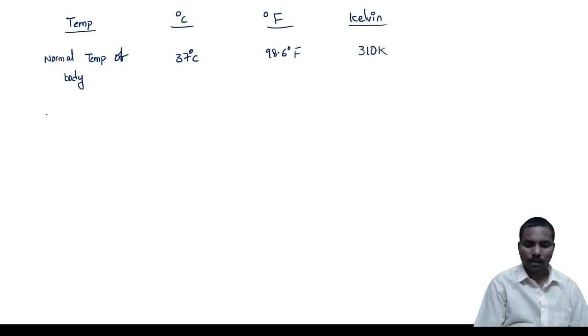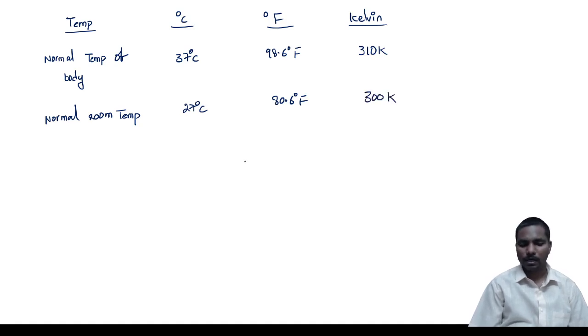Okay. And normal room temperature, generally considered as 27 degrees Celsius. From place to place it changes, but generally we are considering 27 degrees Celsius. In Fahrenheit, it is 80.6 degrees Fahrenheit. In Kelvin, 300 Kelvin. Okay, these two are very, very important for exams.